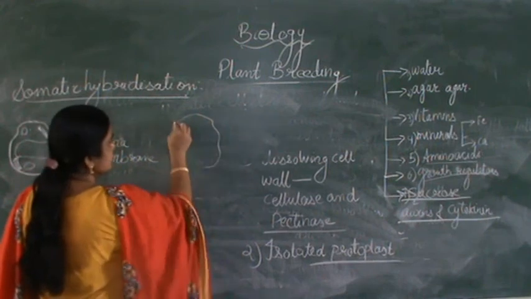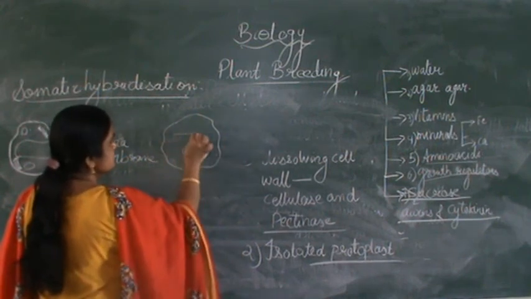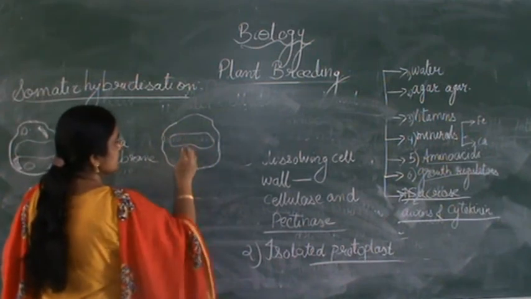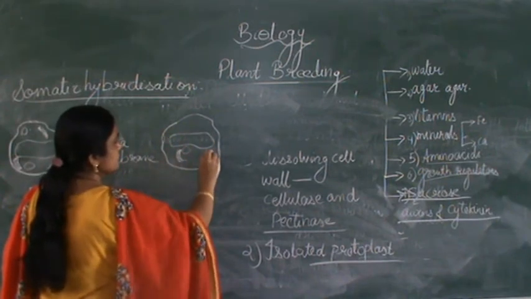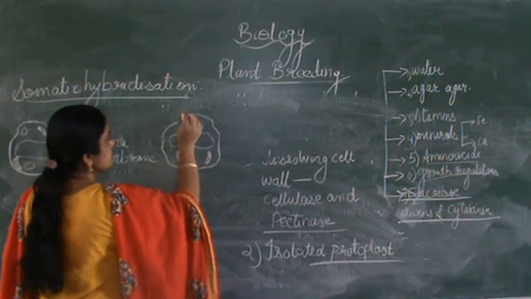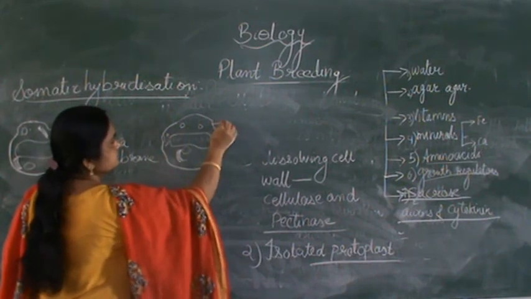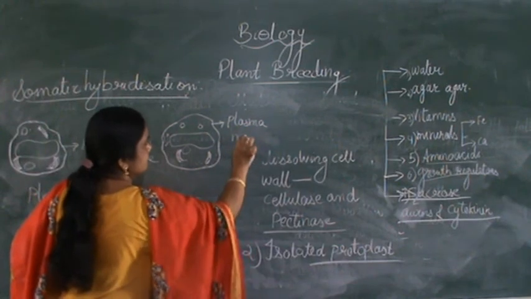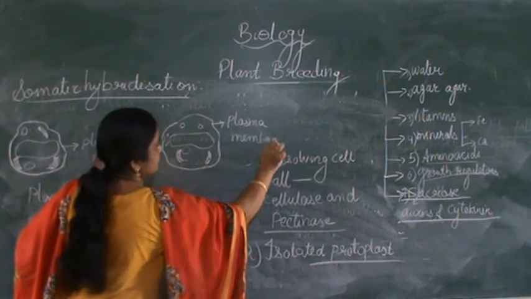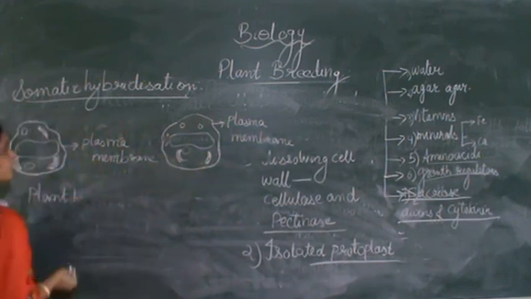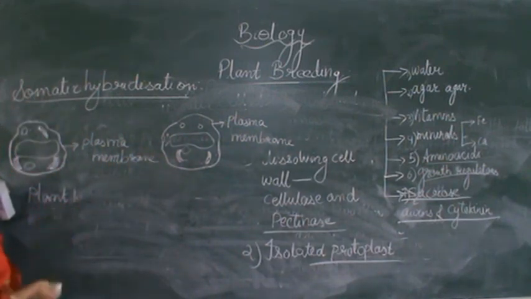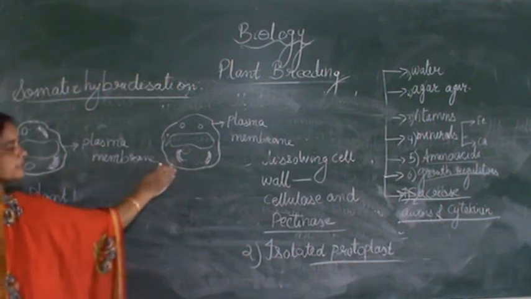Another plant cell can be taken, the nucleus, vacuole, with the plasma membrane and all the different cell organelles, Golgi bodies. Alright, so these two cells, without the cell wall, are now known as isolated protoplast.